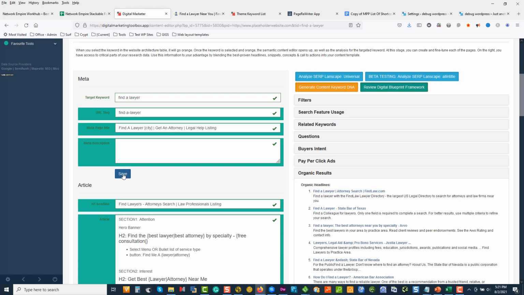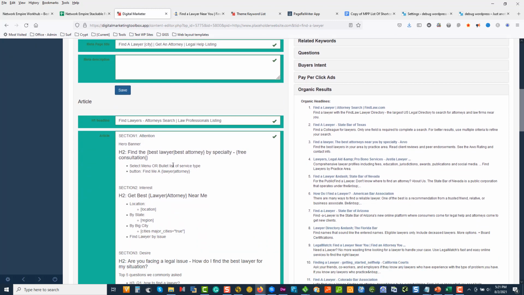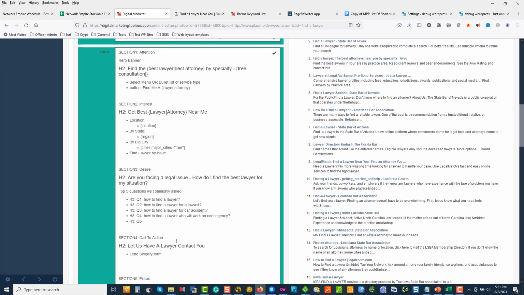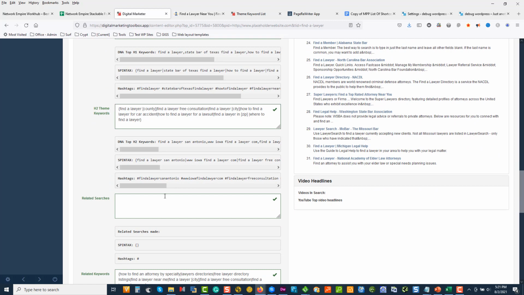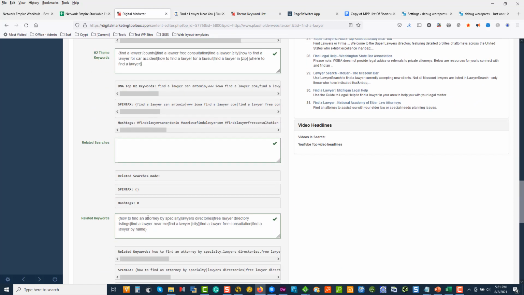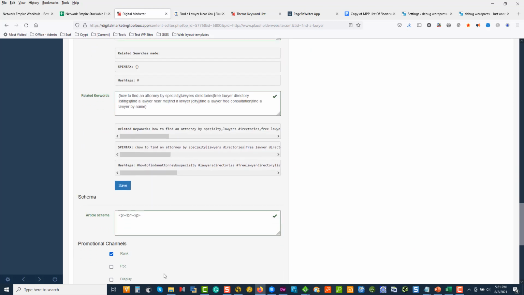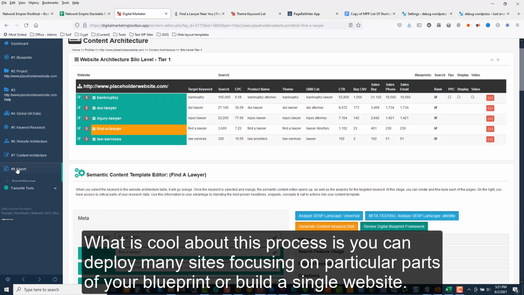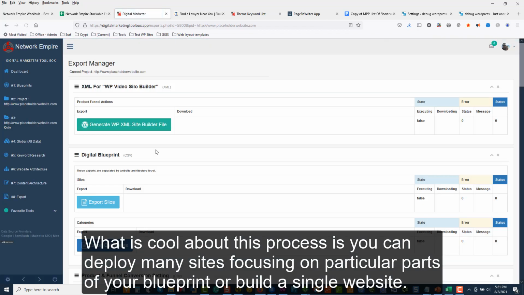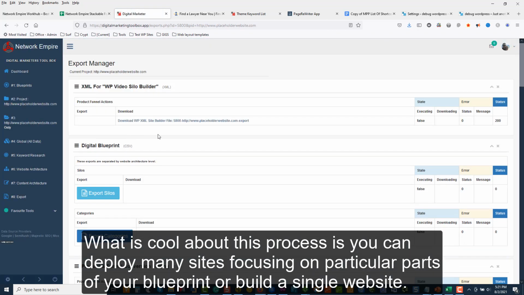So we save this, and we don't put our full article in here because over time, depending on how we're going to use this market, we're going to come back and refine this template and adjust it. Okay, so we then went and customized the DNA that we liked. We can add more to this, but you saw how quickly I just went through and cleaned it up. Now I'm going to go across and build out the website. So I'm going to click Export, Export Manager. I'm going to generate the XML, and I'm going to save this by right-clicking, Save.